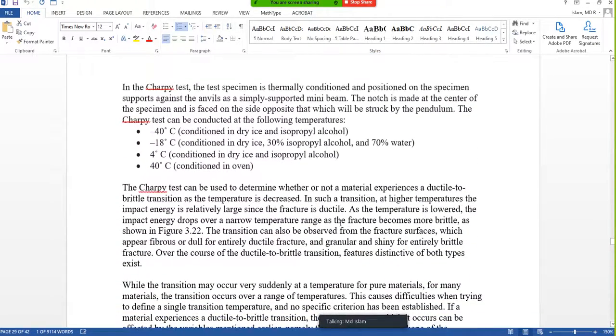Now we mainly do this test at 40 degrees Celsius, 4 degrees, -18, -40. Now how do we attain the minus temperatures? We make an alcohol bath and we can decrease the temperature of the alcohol. Why alcohol? Because if you take water at 0 degrees, it will freeze. Alcohol doesn't freeze until very low temperatures.